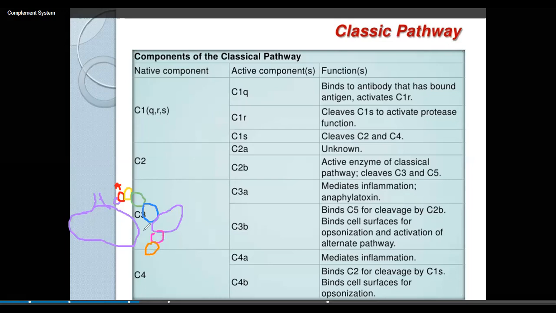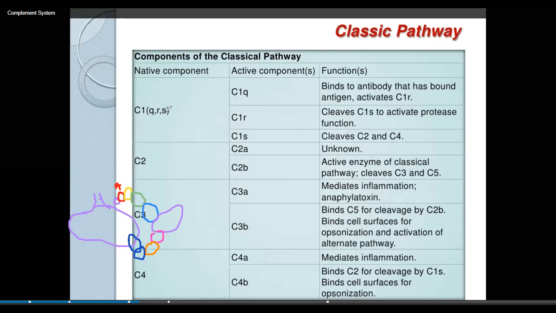This complex is not harmful for the bacteria, but when it binds to C9, then C9 will make a complex, the membrane attack complex, which will create pores here and kill the bacteria.